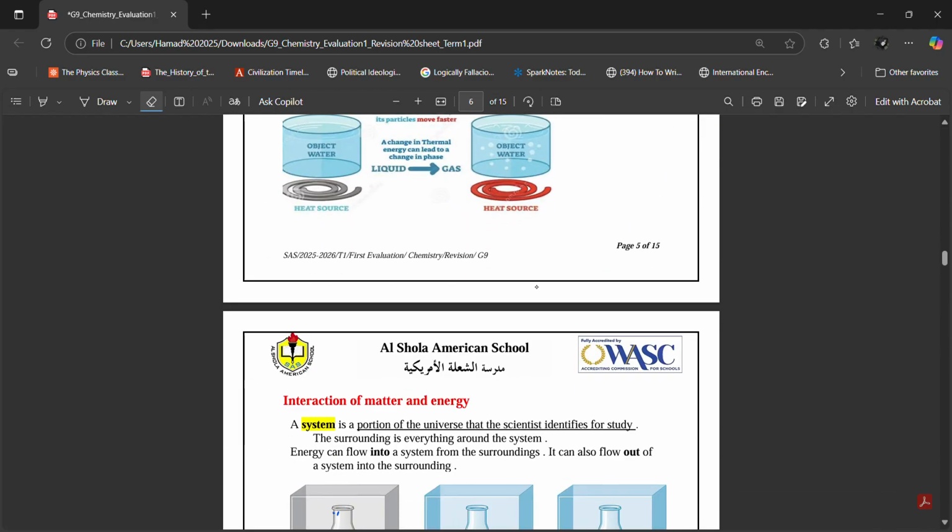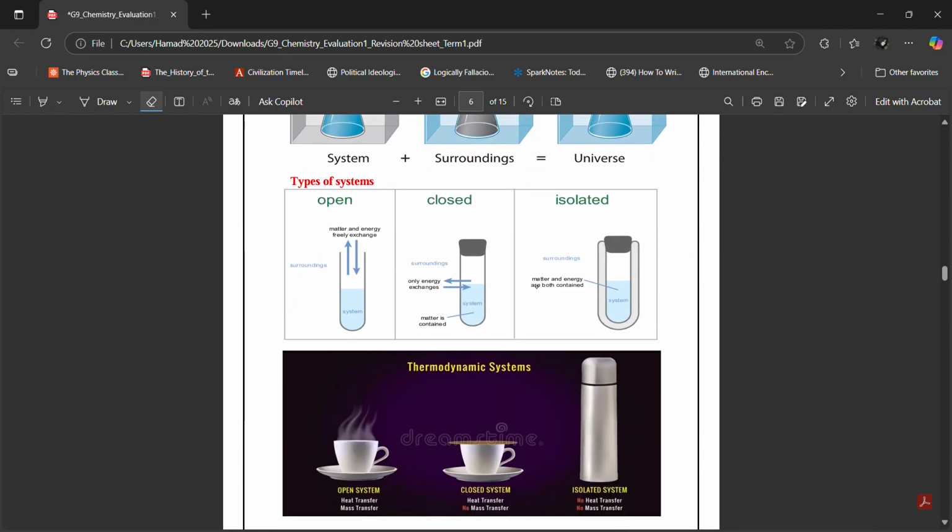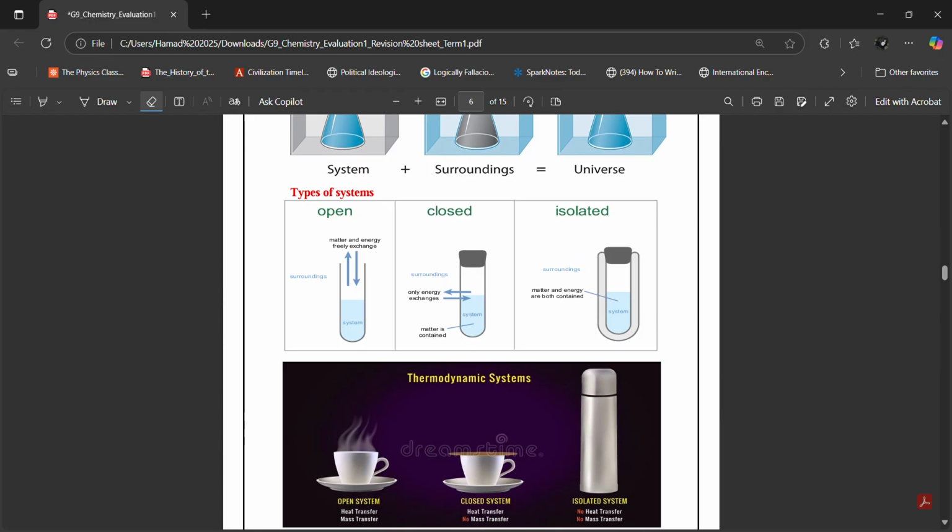This is what we call an open system. In an open system, energy and matter can leave and enter the system. Like if you have an open flask, gases can enter the flask, gases can leave the flask. This is an open system.